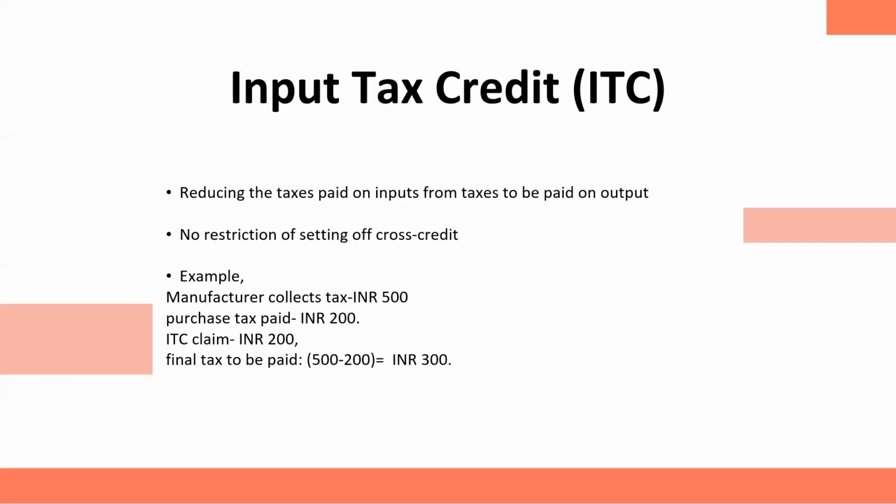So the output tax he collected is 500 rupees, but on the input he bought, he paid tax of 200 rupees. So he has ITC worth 200 rupees available to him. The final tax he needs to pay to the government, after adjusting input tax from the output tax, is 500 minus 200, so the remaining 300 he has to submit to the government.